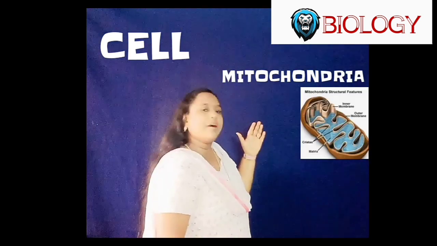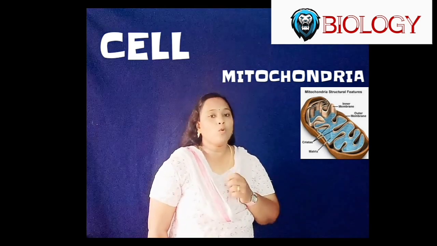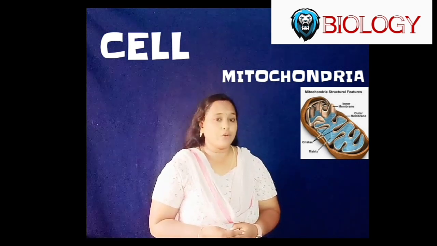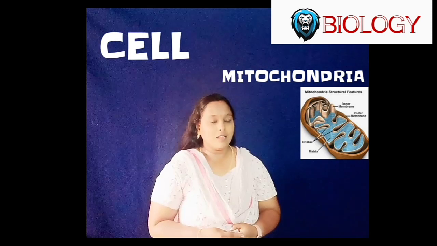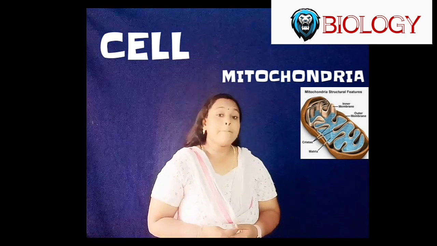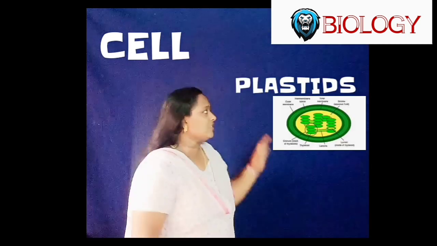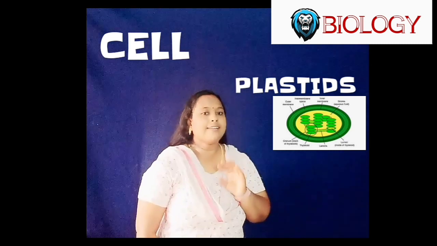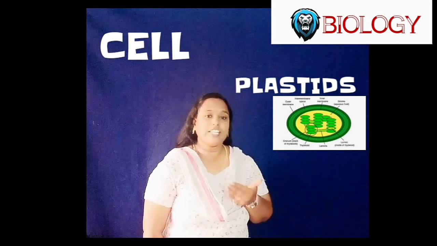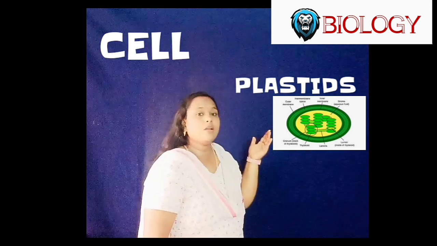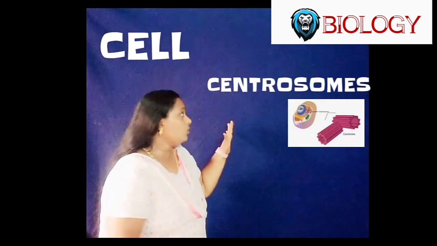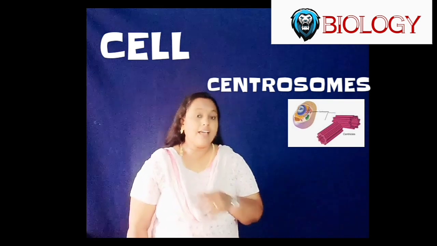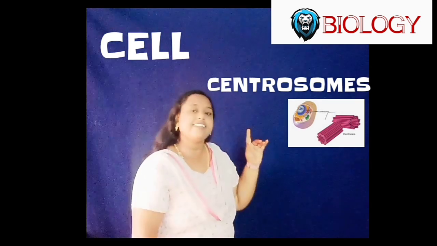Now coming on to mitochondria. It is a double membrane bound body. It is a spherical or round body that acts as a site of energy production, so mitochondria are otherwise called the powerhouse of the cell. Now next is about plastids. Plastids are found only in plants and are double membrane bound organelles. They are spherical or ovoid in shape. Next is about centrosomes. Centrosomes are present only in animal cells and they initiate and regulate cell division.